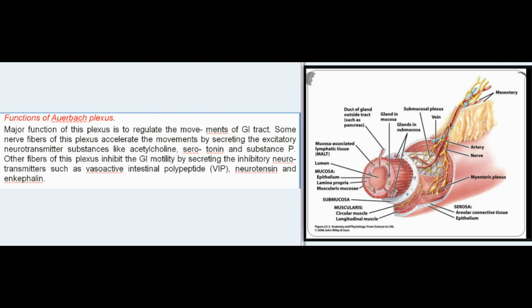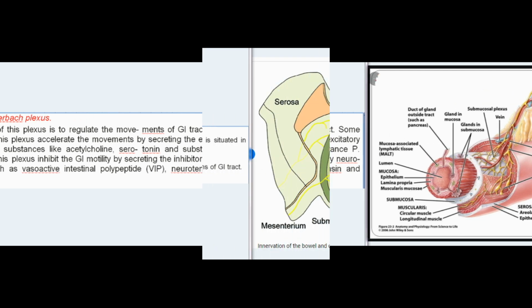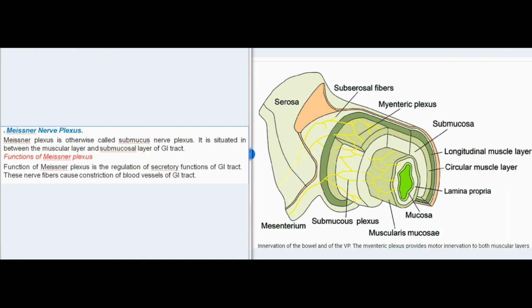Some nerve fibers of this plexus accelerate the movements by secreting the excitatory neurotransmitter substances like acetylcholine, serotonin, and substance P. Other fibers of this plexus inhibit the GI motility by secreting the inhibitory neurotransmitters such as vasoactive intestinal polypeptide, VIP, neurotensin, and enkephalin.